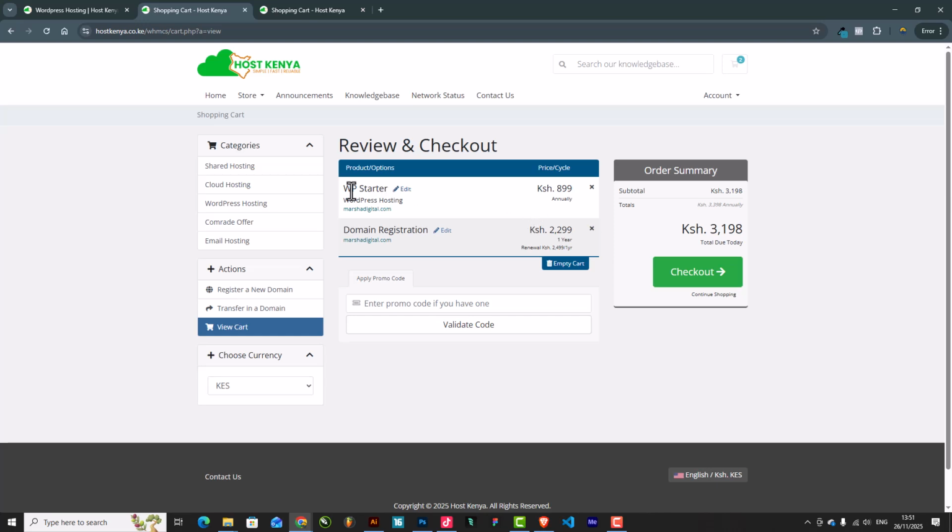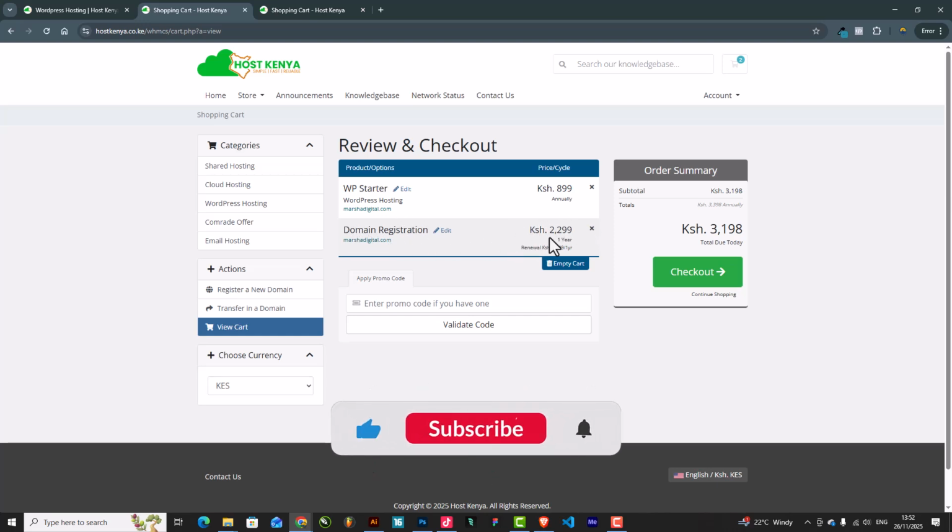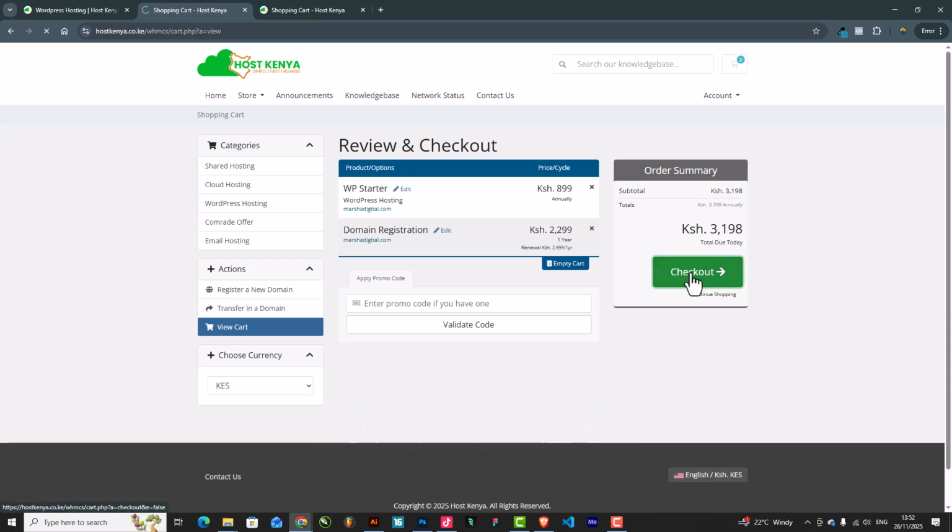And there we go. So we are buying the WP Starter WordPress hosting, and we are also registering this domain, marshadigital.com. This is the amount, and this is the total amount we are going to pay in Kenya shillings. So let's check out.